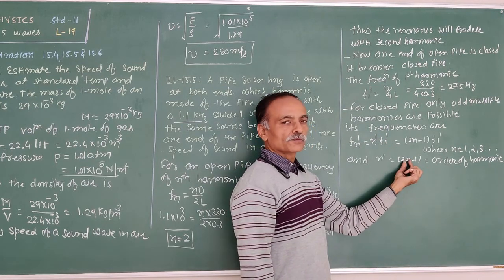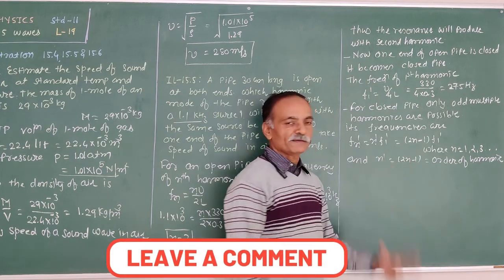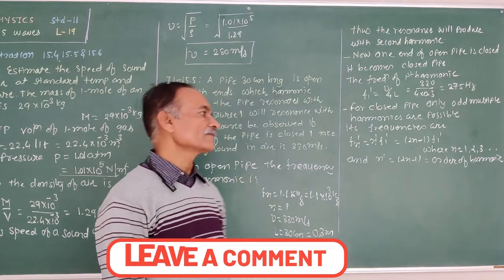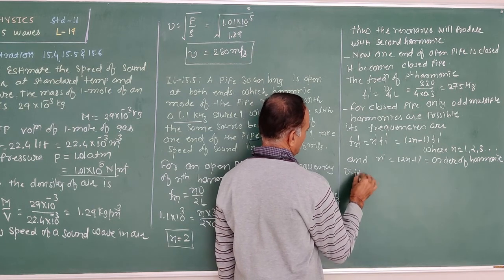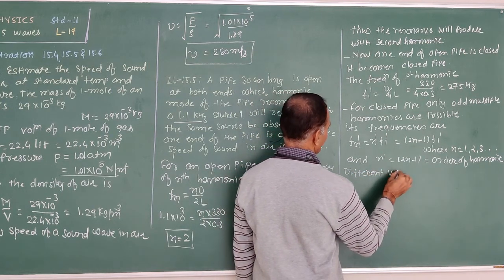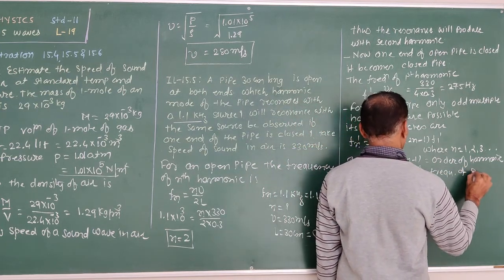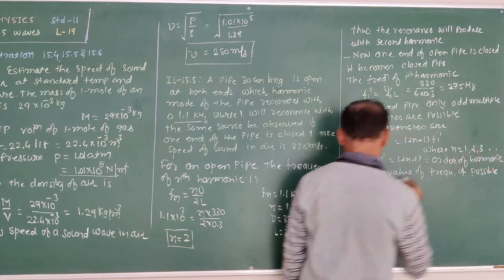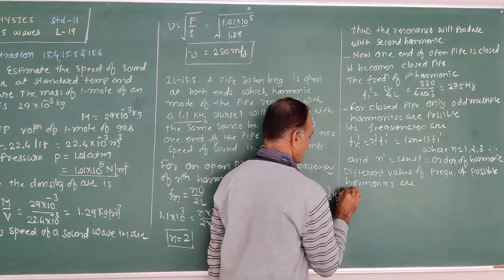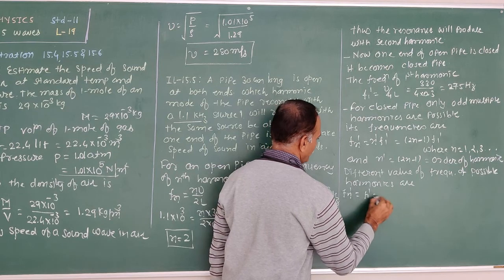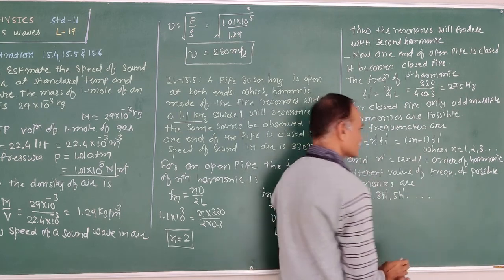It is substituted here. So 4 minus 1 gives the third harmonic. As we take 3, 6 minus 1 gives the fifth harmonic, therefore odd harmonics are obtained. So the different values of frequency of possible harmonics are Fn dash equal to F1 dash, 3 F1 dash, 5 F1 dash, and so on.